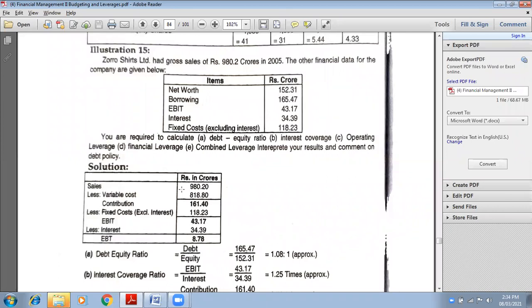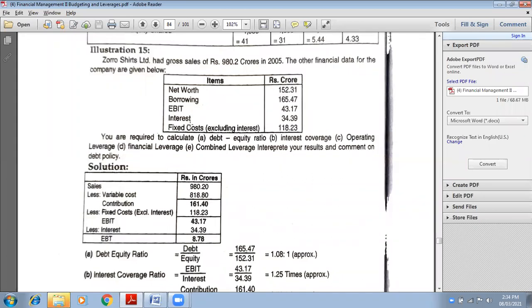See, sales is 980.2 crores. On the top of the statement, you have to write rupees in crores. Otherwise, you will have to put 000. There are 7 zeros for crores, and then you have to convert also. That would be a long method, so instead we will write rupees in crores as a heading, as a shortcut. Sales is 980.20, as given here.